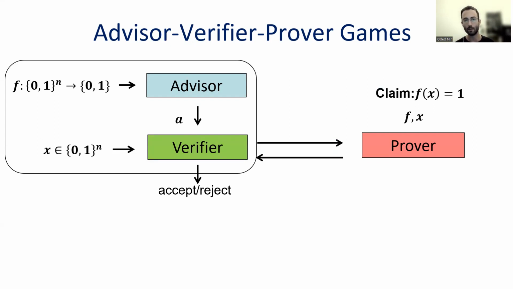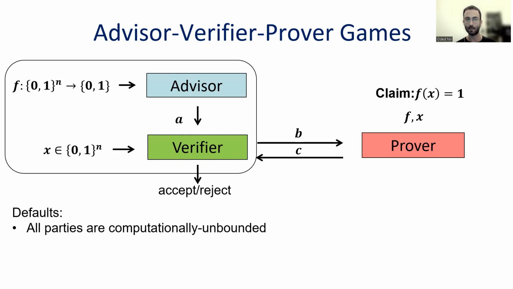And from there on, it's a standard protocol between the verifier and the prover. They communicate with one another. We will limit these protocols to work only in one round, which means the verifier sends one message to the prover, gets one message back. And after this process, it has to decide whether f of x equals 1 or f of x equals 0. The prover would like to persuade the verifier that f of x equals 1. So it probably takes a bit of time to get used to these models and think of all its quirks. So I'll say a few more things.